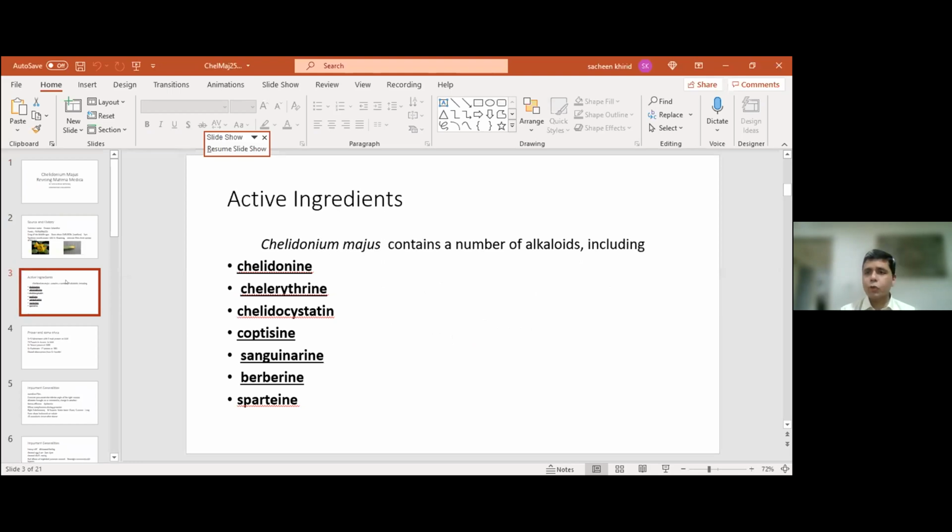So, as we are all students of Materia Medica, I think it's very important to also roughly know what the active ingredients or alkaloids present in Chelidonium are: Chelidonine, Chelidocystacine, Copticin, and interestingly, sanguinarine, berberine, and sparteine are also part of Chelidonium. So this makes it very close to Berberis. This makes it very close to Sanguinaria.